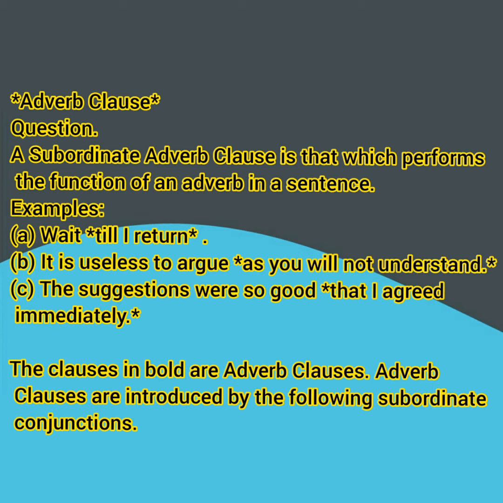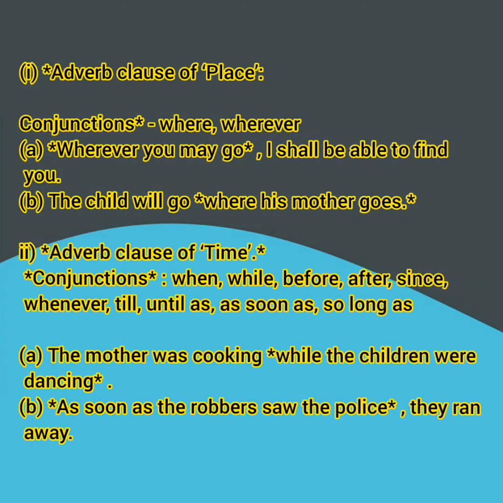These adverb clauses are introduced by the following subordinate conjunctions. Let's see that. First one is adverb clause of place. These conjunctions are where, wherever. Example, wherever you may go, I shall be able to find you. The child will go where his mother goes. Here, the clauses which begin with where and wherever are called adverb clauses of place.